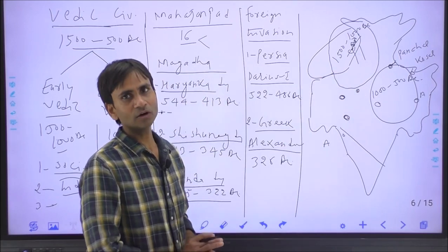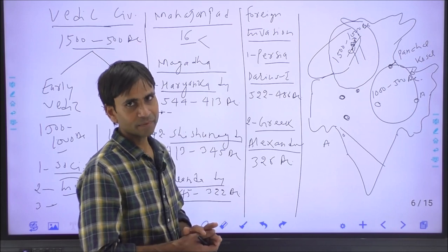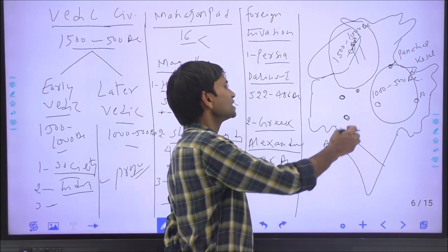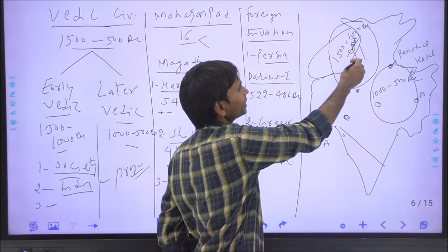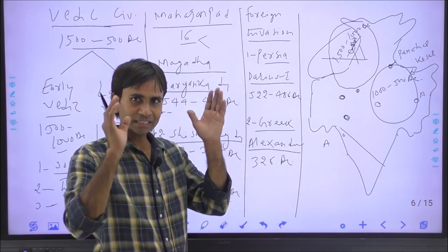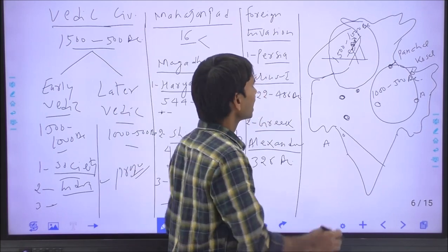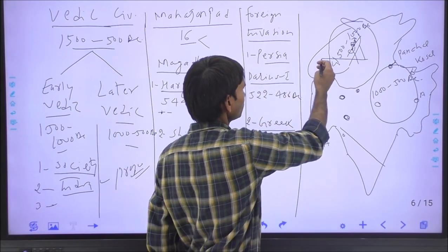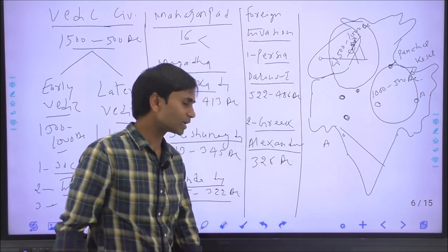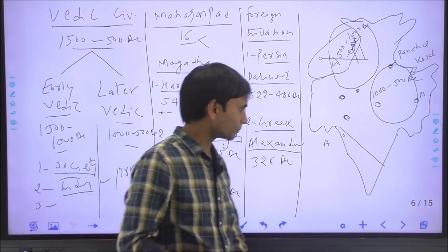Finally, Alexander did not succeed to acquire the entire India, and in 323 BC Alexander returned from India and he erected or marked some statues in the memory of Greek deities, and he returned from the Vyas river, and soon in 323 BC Alexander died. So his dream could not complete.